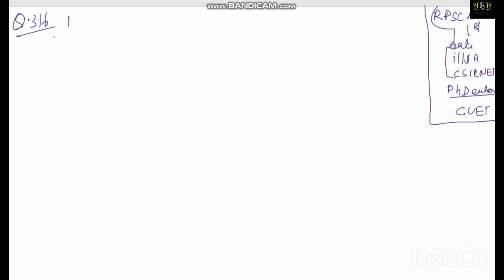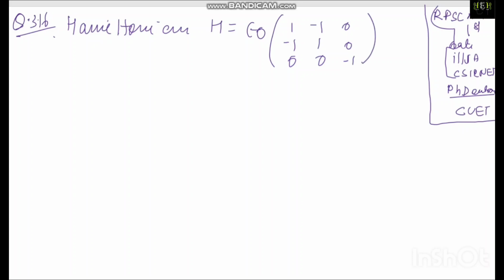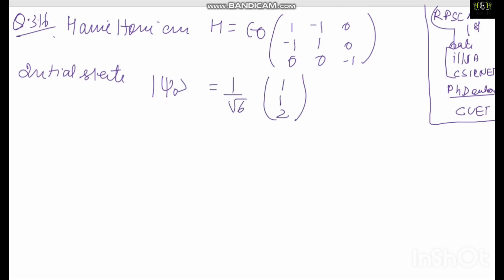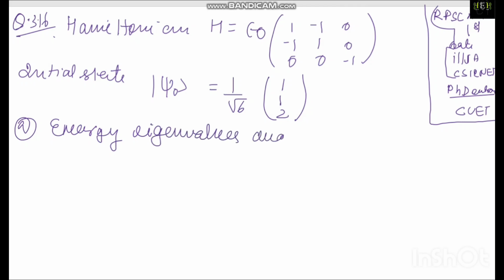So the Hamiltonian H is equal to epsilon naught [1, -1, 0; -1, 1, 0; 0, 0, -1], right? And they have given the initial state psi naught equal to 1 upon root 6 times (1, 1, 2). This is my initial state. Now they are asking about the energy eigenvalues and probabilities.